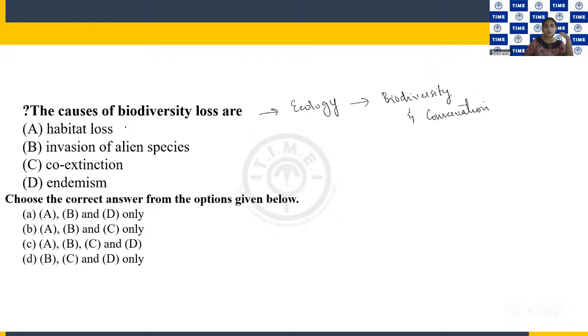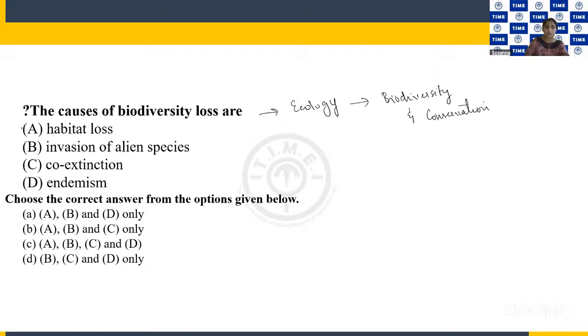Habitat loss means what? Habitat is the place where the animal lives. If the animal loses its habitat due to reasons like deforestation, natural calamity, or other human interventions, that means that particular living thing has no place to live. That can affect its life. So the animal may go to the verge of extinction, where we give it the category of endangered, right? So all this will lead to a loss in biodiversity.